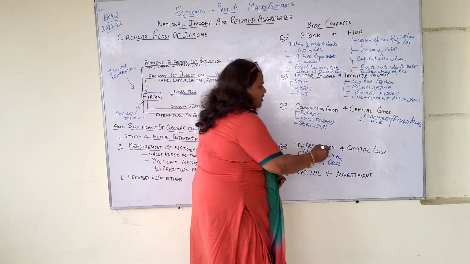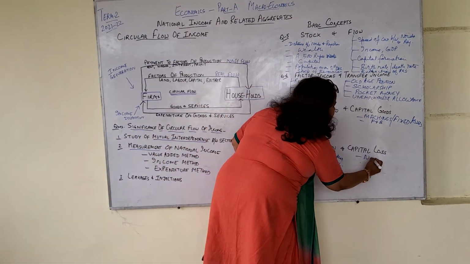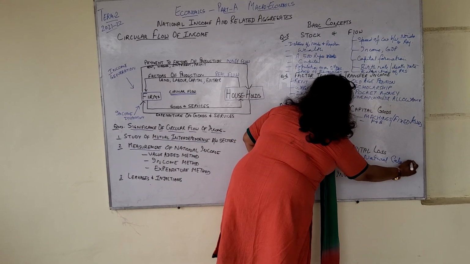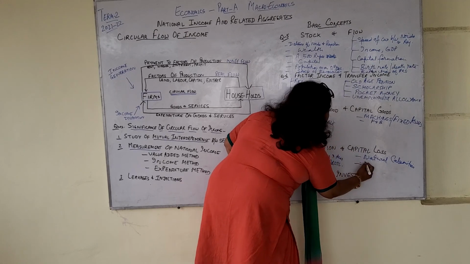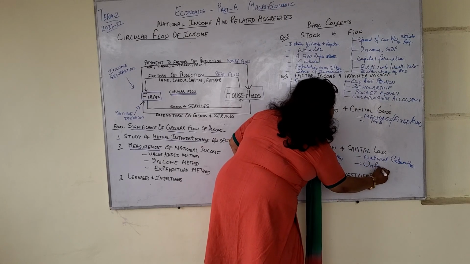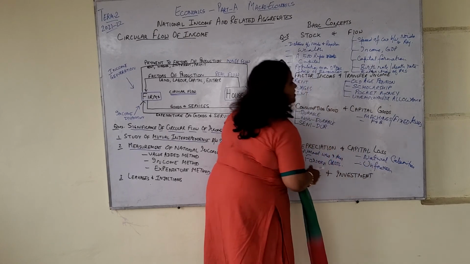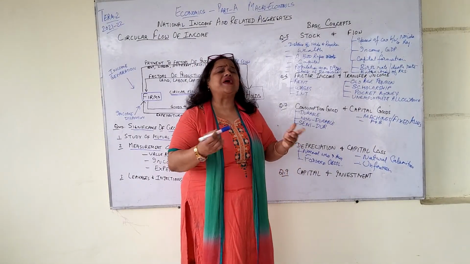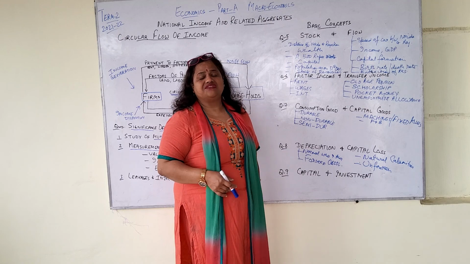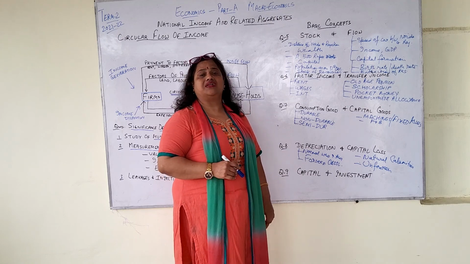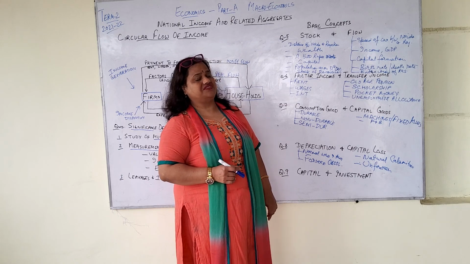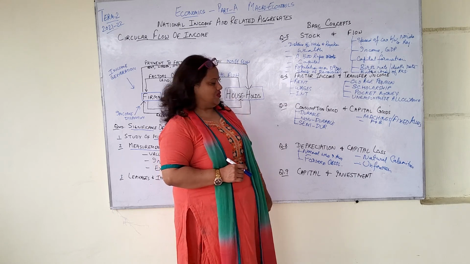But then what is capital loss? Natural calamities, children. Natural calamities is capital loss. So natural calamities and unforeseen obsolescence. Unforeseen obsolescence means unexpected changes in government policy, unexpected changes in market demand and technology, and then natural calamities. They result in capital loss.